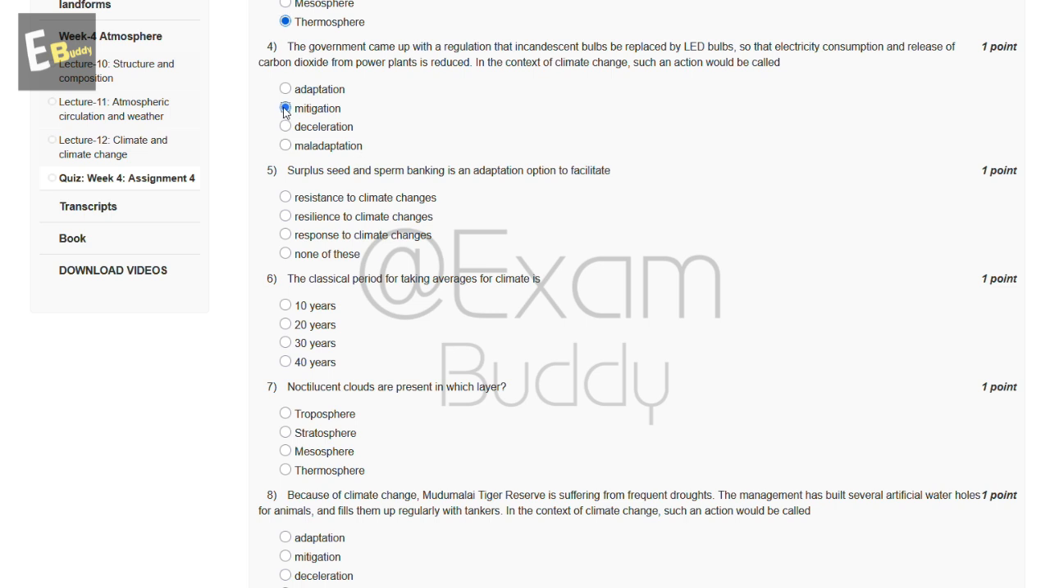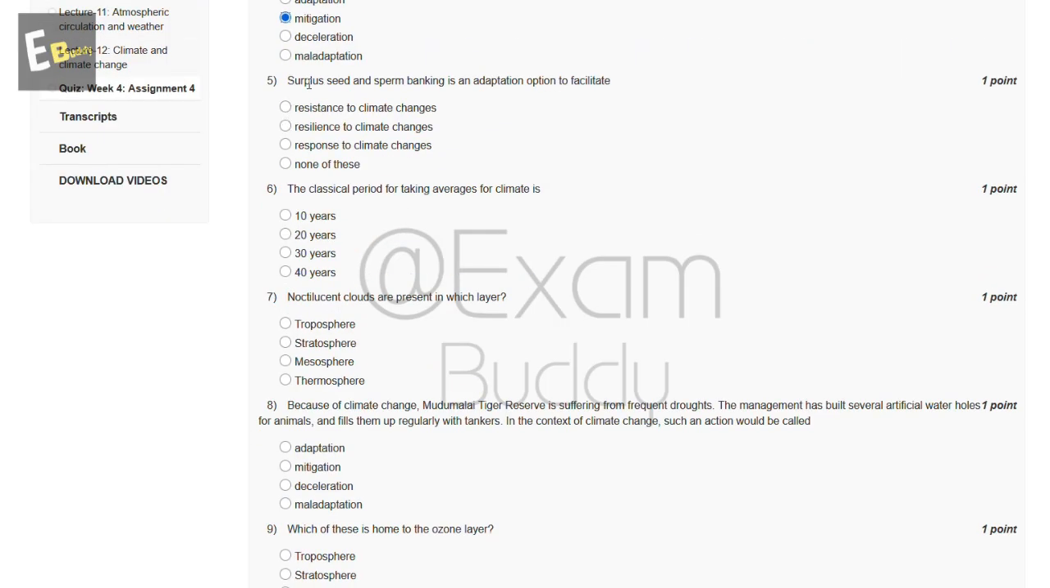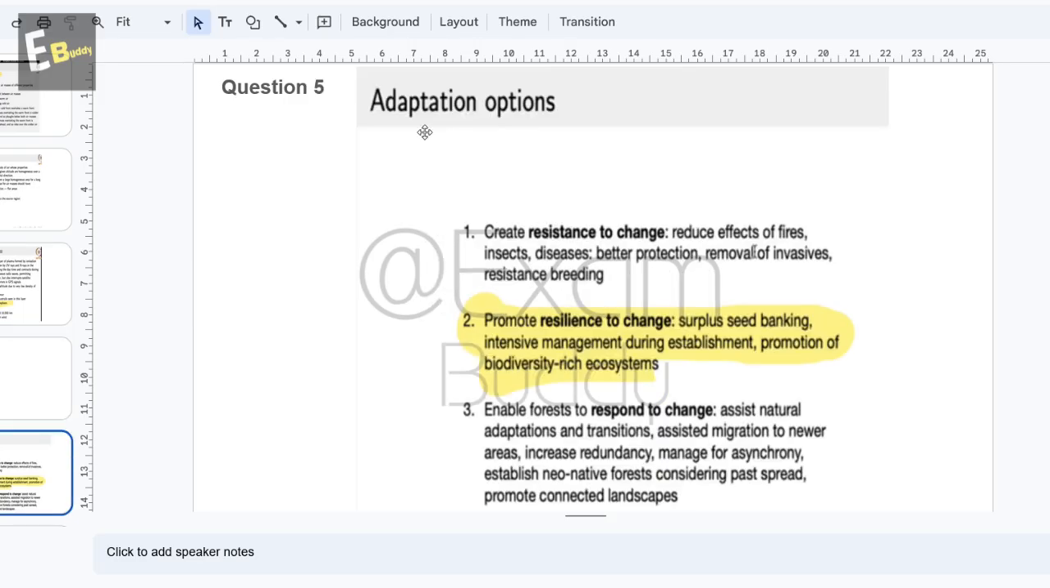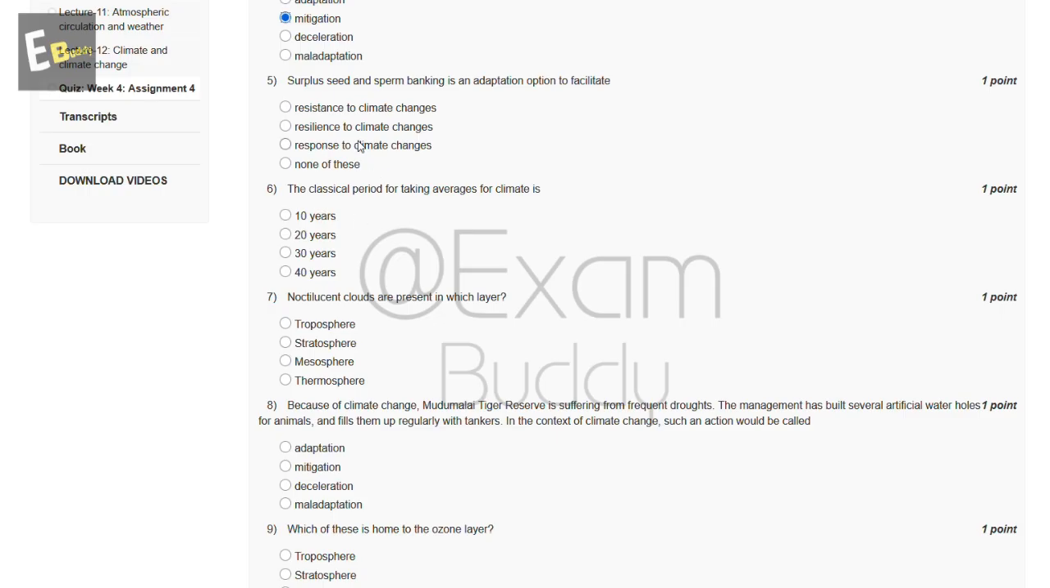Now the fifth question is, surplus seed and sperm banking is an adaptation option to facilitate. The options are resistance to climate changes, resilience to climate changes, response to climate changes, none of these. So let's check the answer of our fifth question. Adaptation options promote resilience to change: surplus and seed banking, intensive management during stabilization, promotion of biodiversity rich ecosystem. So the answer of our fifth question is A, resistance to climate changes.